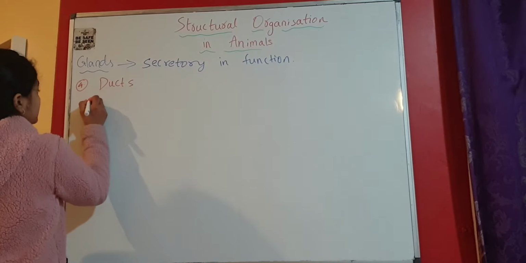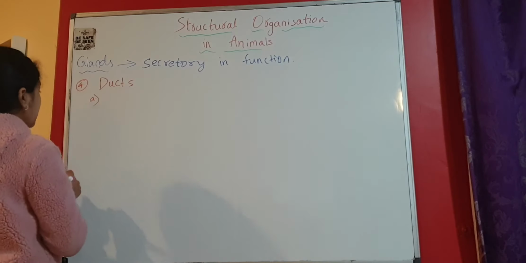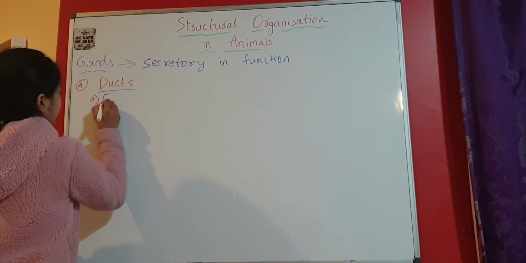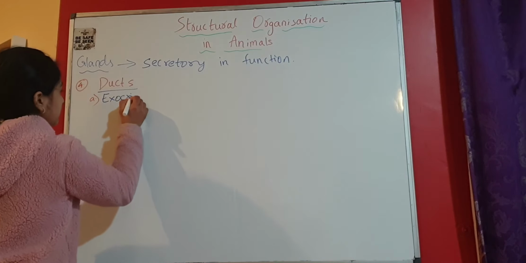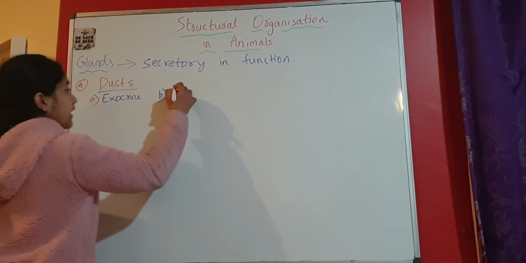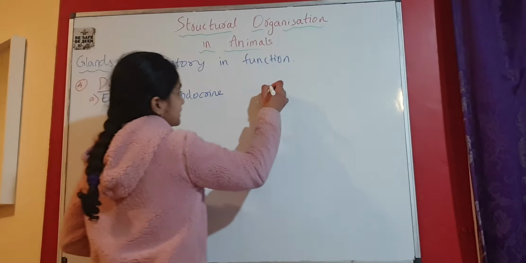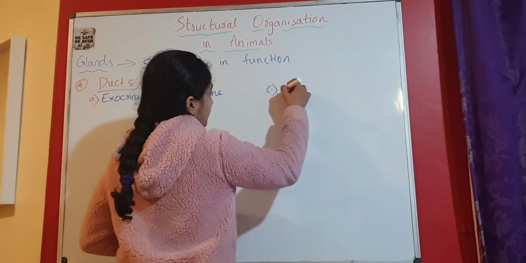So the first type of gland here is exocrine. The second one is endocrine, and the third one is heterocrine.